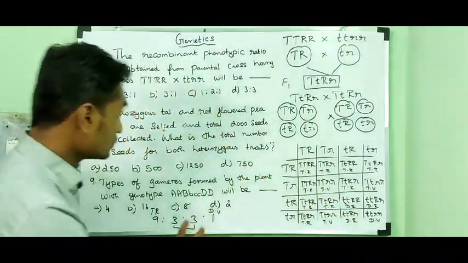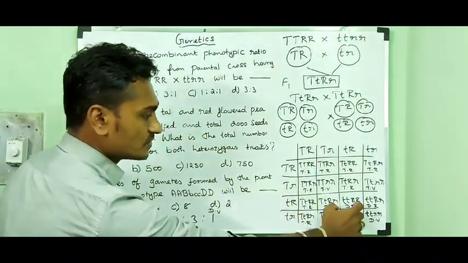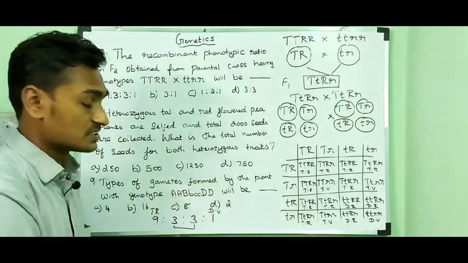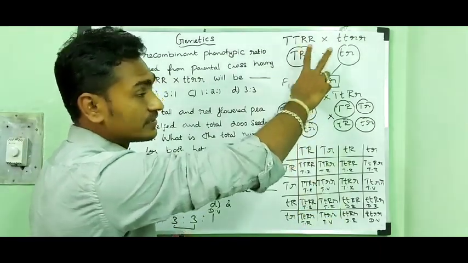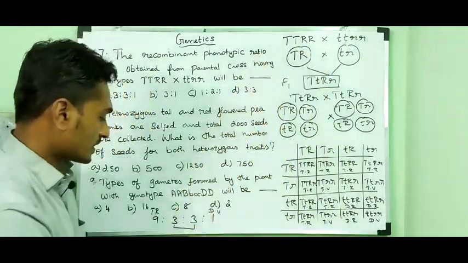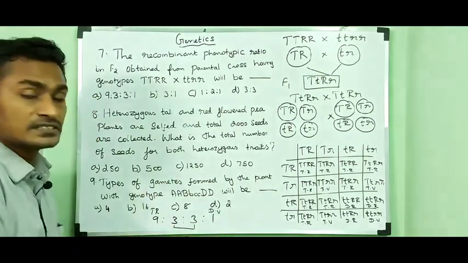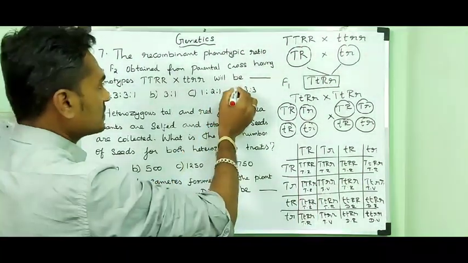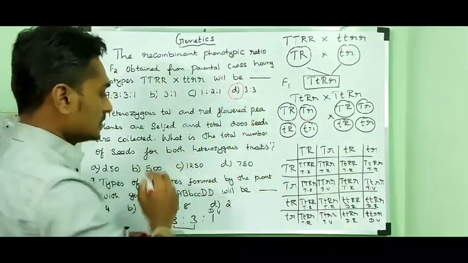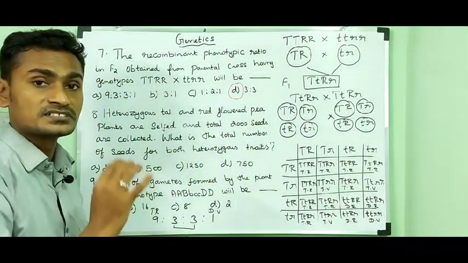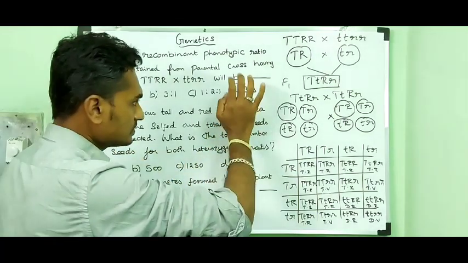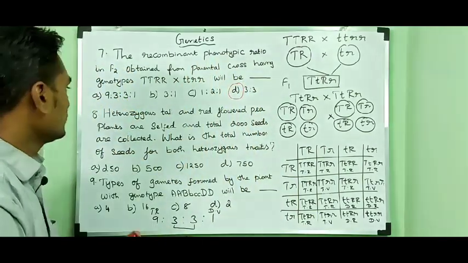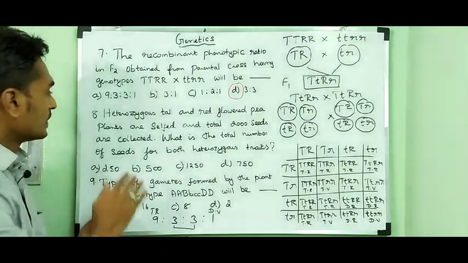These two individuals are called recombinants because they are not related to the two parents. So the answer is 3:3. So the answer is option D. So the phenotypic ratio of the recombinant is 3:3.